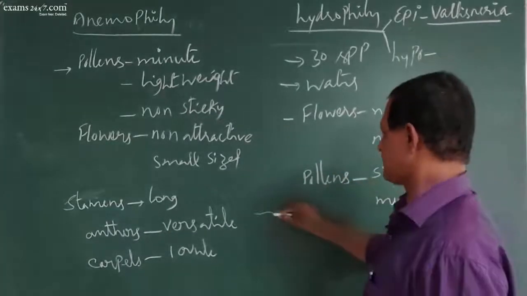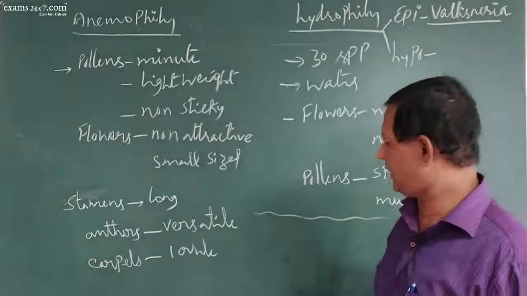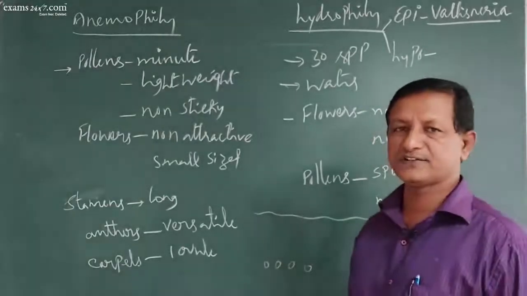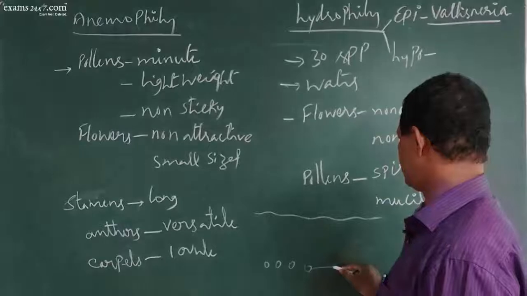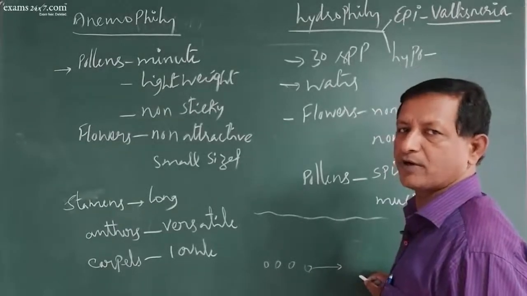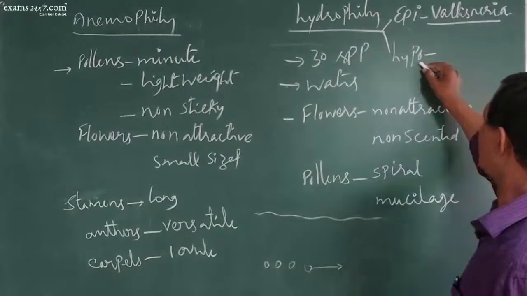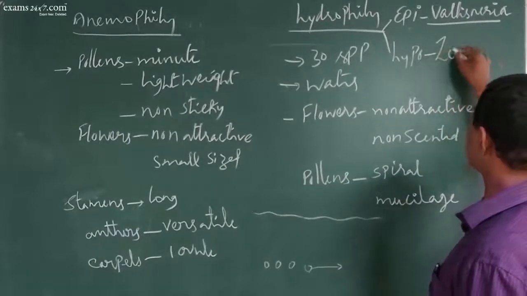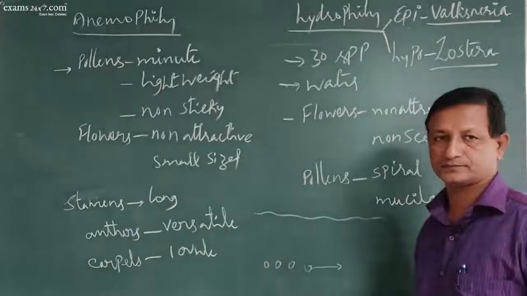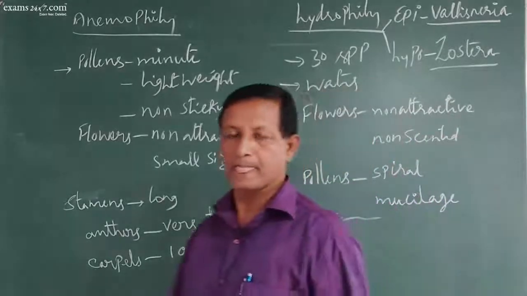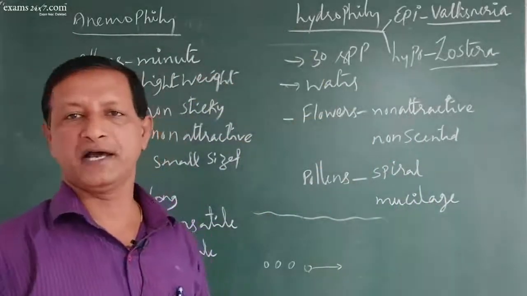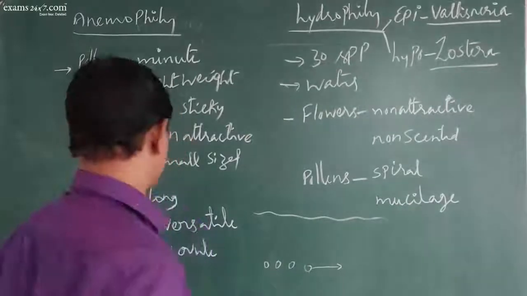Hypohydrophily means, suppose this is the water surface, the pollen grains are released under the surface of water and here only the carpel will also be there. So pollination will take place below the water surface. So it is called hypohydrophily. Example is seagrass, also called Zostera. So this kind of adaptation will be there for the process of pollination.